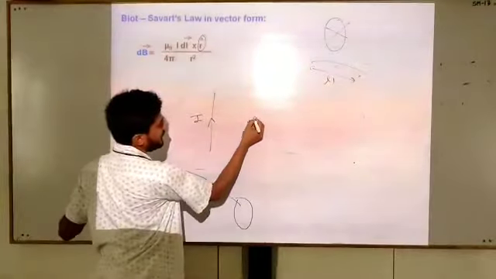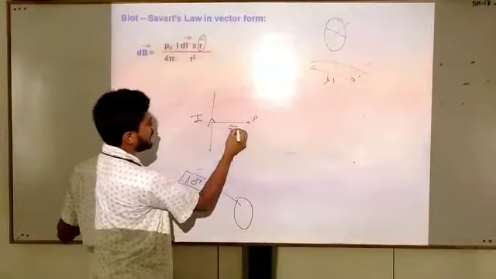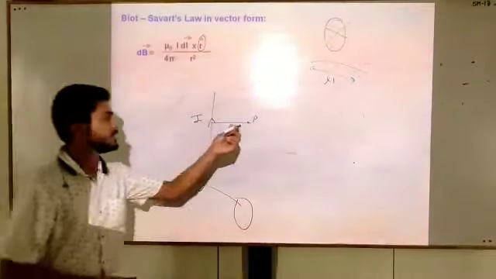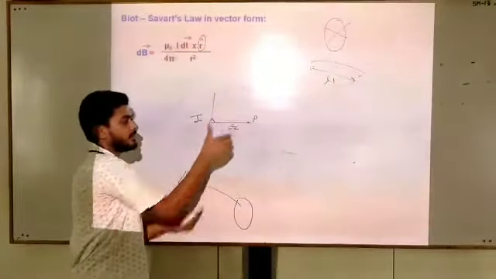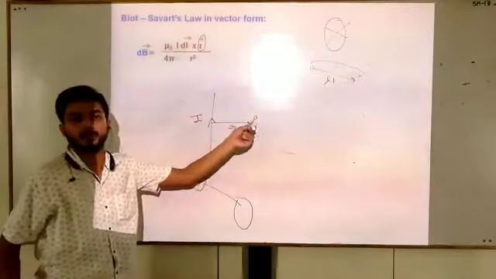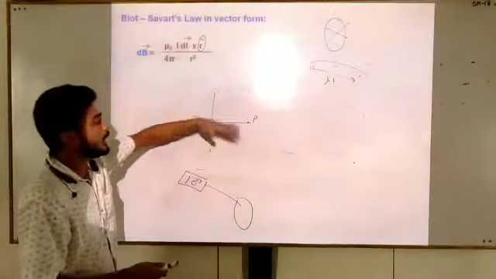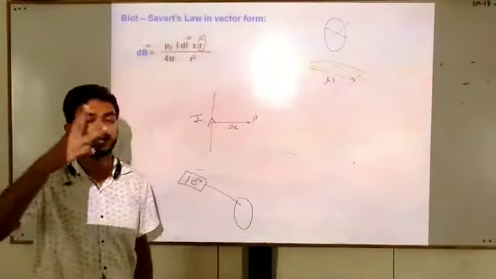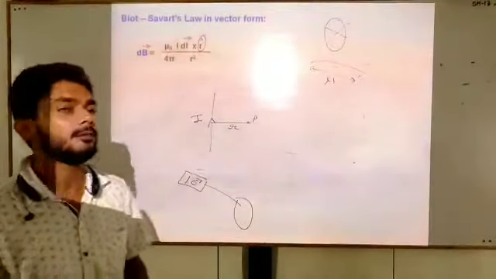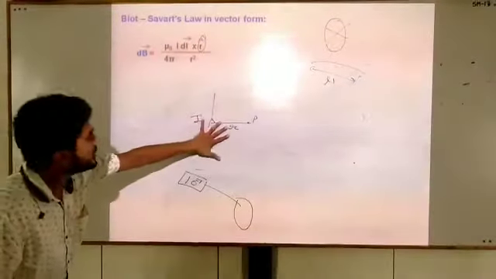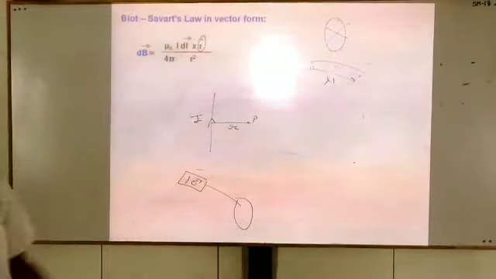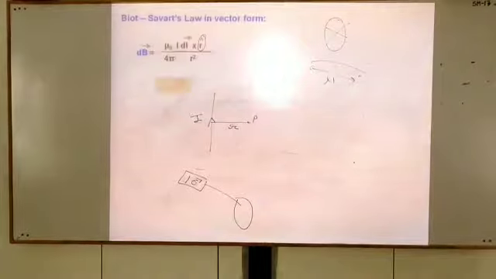This point is P and this is the distance r. And what is the direction of magnetic field? Magnetic field is entering into the plane. It means dl, r and magnetic field, all three are perpendicular to each other. For such cases we use cross product. This is the vector form of the Biot-Savart law.